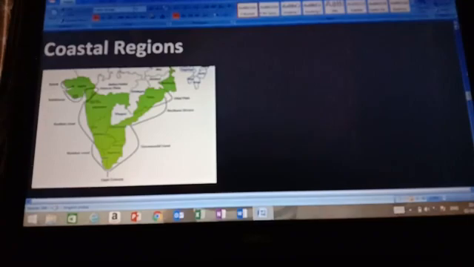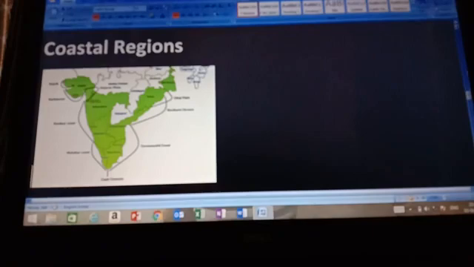Then two inlets are here, Gulf of Kutch and Gulf of Cambay or Gulf of Khambat. Four important rivers are found here: Narmada, Tapti, Sabarmati, Mahi. They drain in the area of Gulf of Cambay.